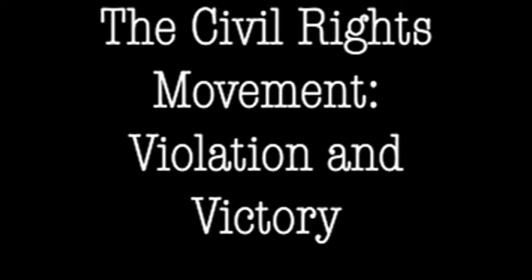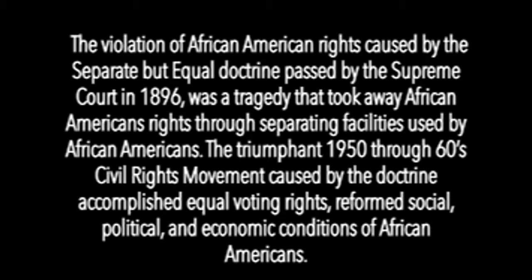The Civil Rights Movement, Victory and Violation. The violation of African American rights caused by the separate but equal doctrine passed by the Supreme Court in 1896 was a tragedy that took away African American rights through separating the facilities used by African Americans. The triumphant 1950 through 60 civil rights movement caused by the doctrine accomplished equal voting rights, reformed social, political, and economic conditions of African Americans.